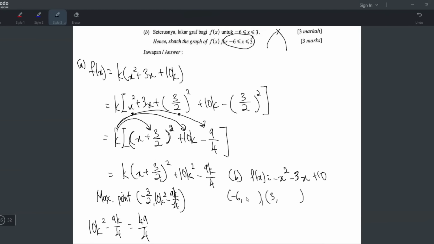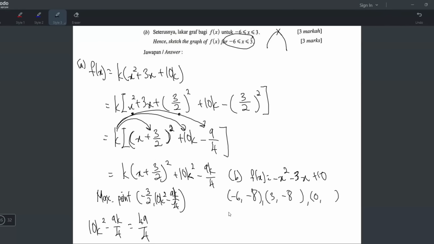Okay, so I will sub negative 6 inside here. So negative 6 squared is positive 36. So minus 36 plus 18 plus 10. Just use your calculator and press, you get negative 8. So that's going to be the first point. Okay, now the last point, x is 3, you can sub inside. 3 squared is 9, negative 9 minus 9 plus 10. So I get negative 8 also. Okay, so that's the first point and last point, but I recommend finding the x-intercept also and y-intercept.